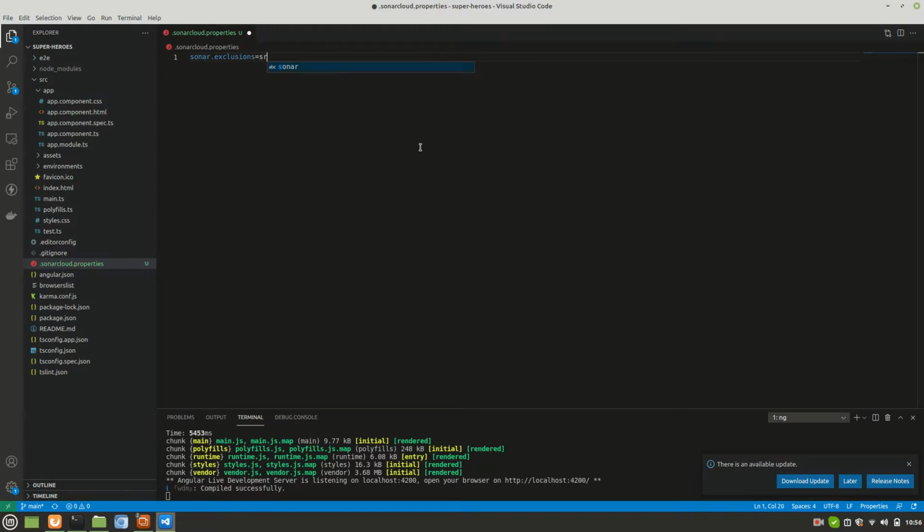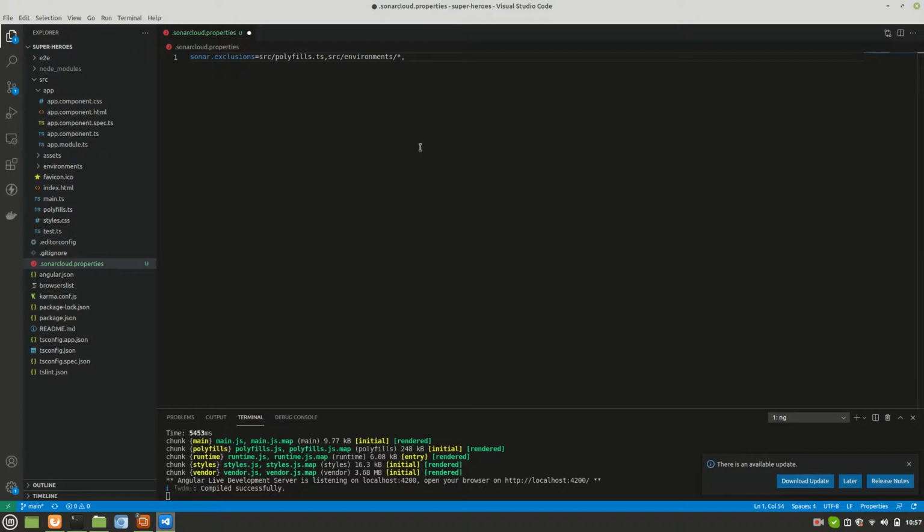First thing, src/polyfills.ts, comma, and then src/environments, and everything that goes inside environments, I'll just select everything.